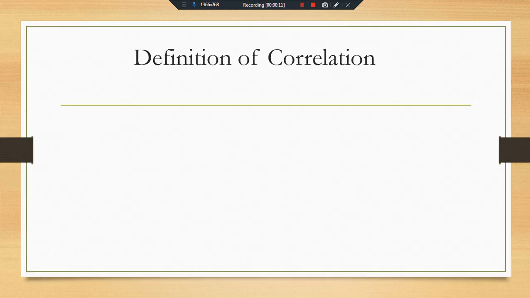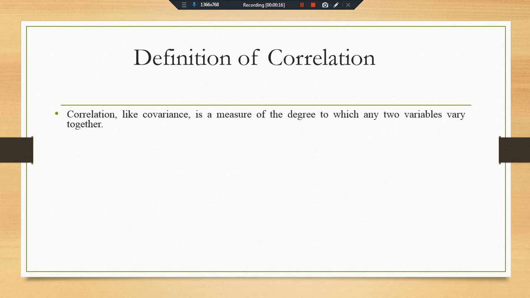First, the definition of correlation. Correlation, like covariance, is a measure of the degree to which any two variables vary together. Keep in mind that correlation provides the degree of association, the degree of relationship between two variables, not more than two variables. Correlation always gives the relationship between two variables.